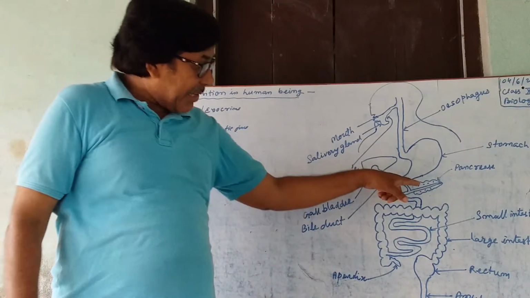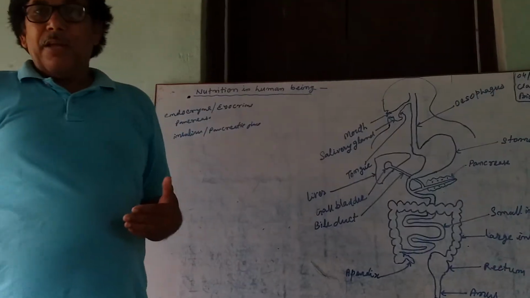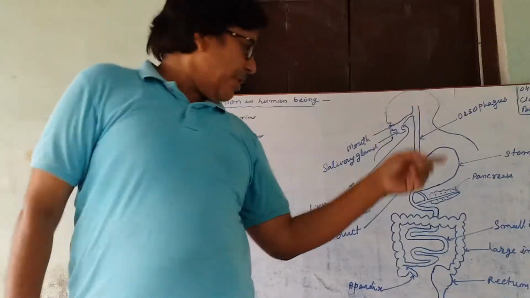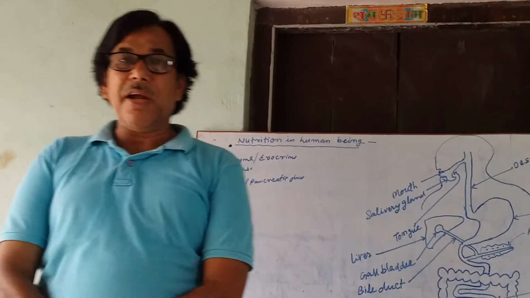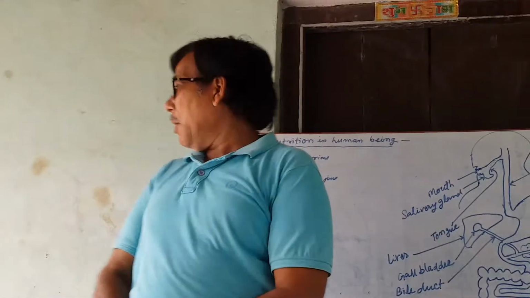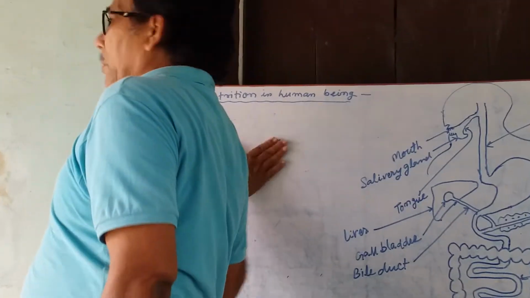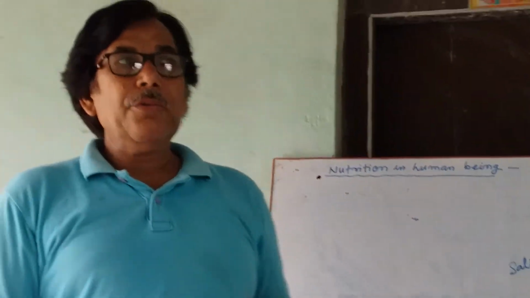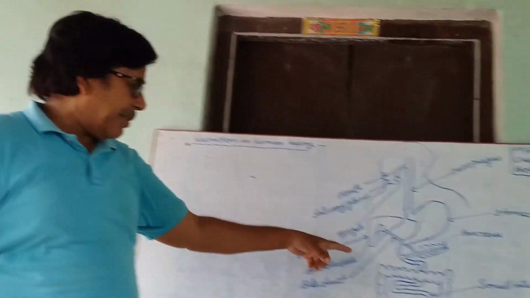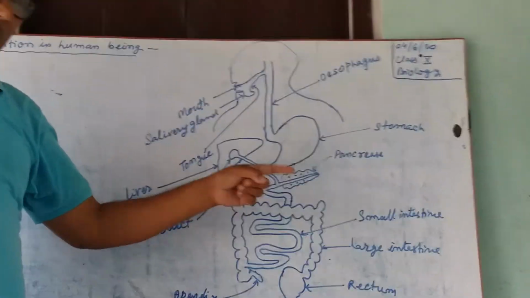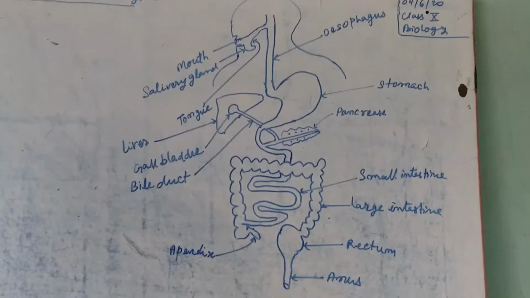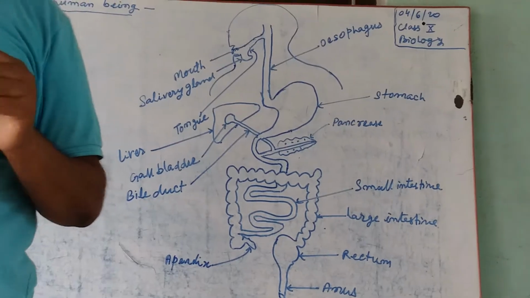Since it sends the insulin into the blood directly without using a duct, hence it is a ductless gland, or can be called an endocrine gland. Thus this pancreas is an endocrine gland as well as an exocrine gland.